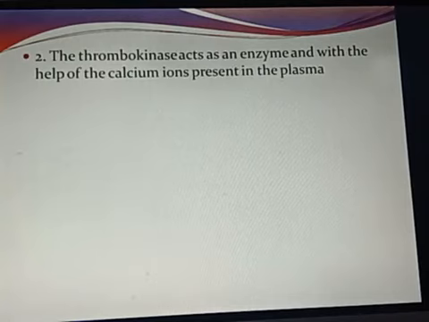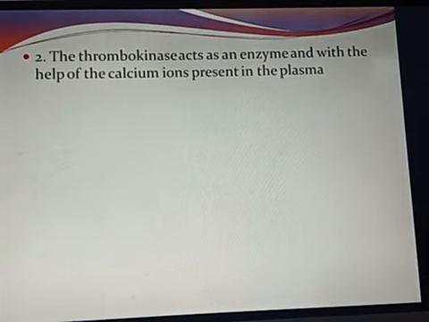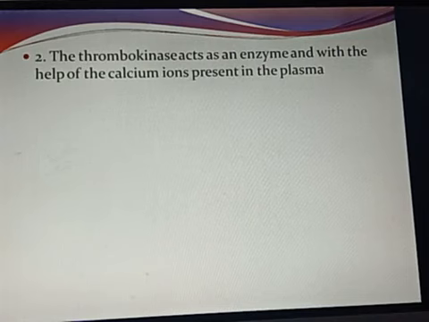The thrombokinase acts as an enzyme. So this thrombokinase will start to function like an enzyme, with the help of calcium ions. Now this mineral calcium is also very important for the clotting of blood. If there is a deficiency of calcium, the clotting of blood will not take place fast, so you have to keep that in mind. Where are these calcium ions present? They are present in the plasma of the blood.